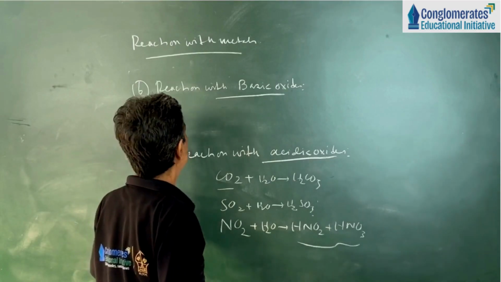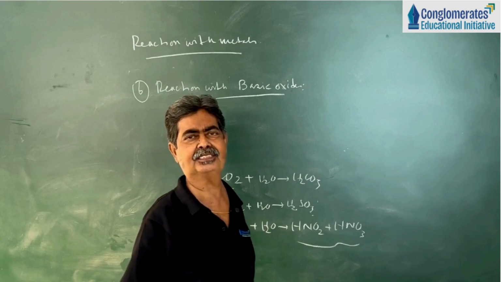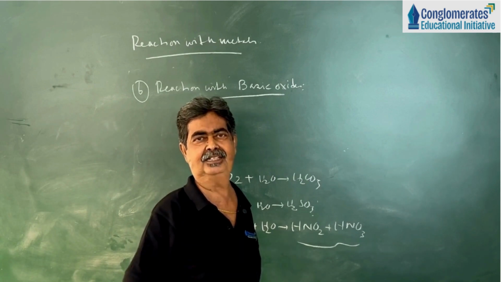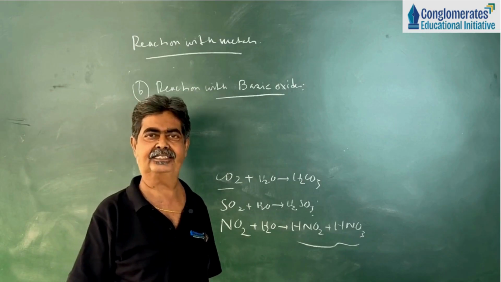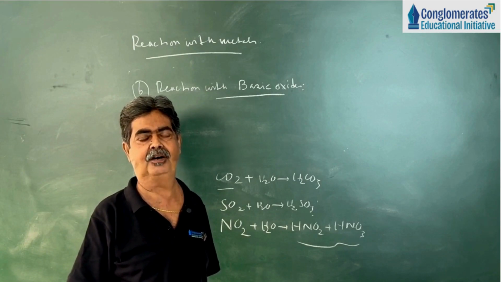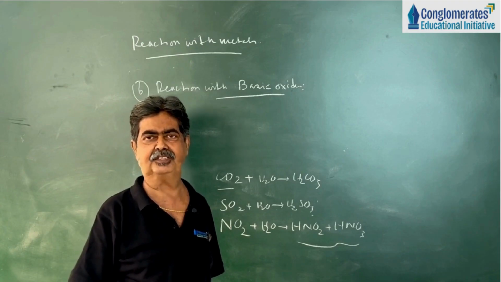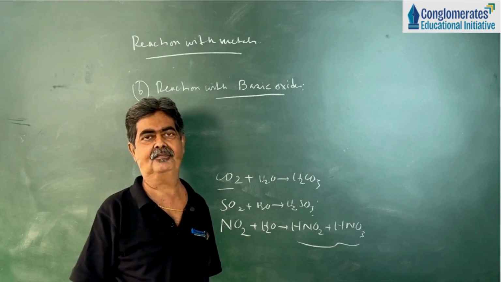Reaction with basic oxide. Basic oxide, who are the basic oxides? Basic oxides are metallic oxides like sodium oxide, potassium oxide, calcium oxide, magnesium oxide, etc. Zinc oxide, copper oxide, they are called basic oxides. Now, basic oxides react with water to form alkali.